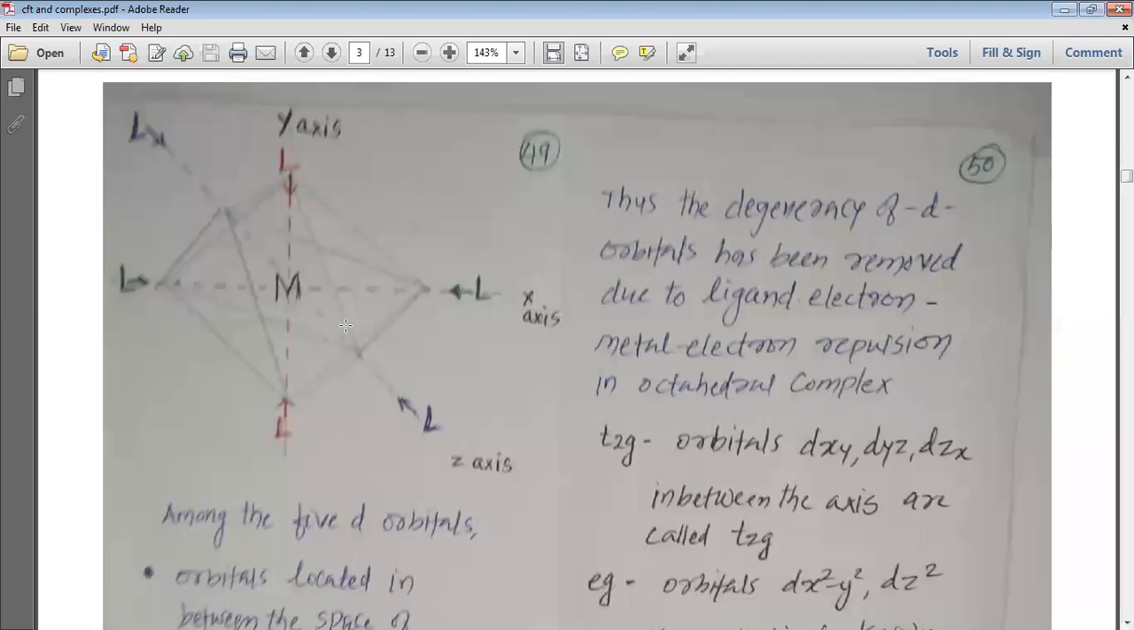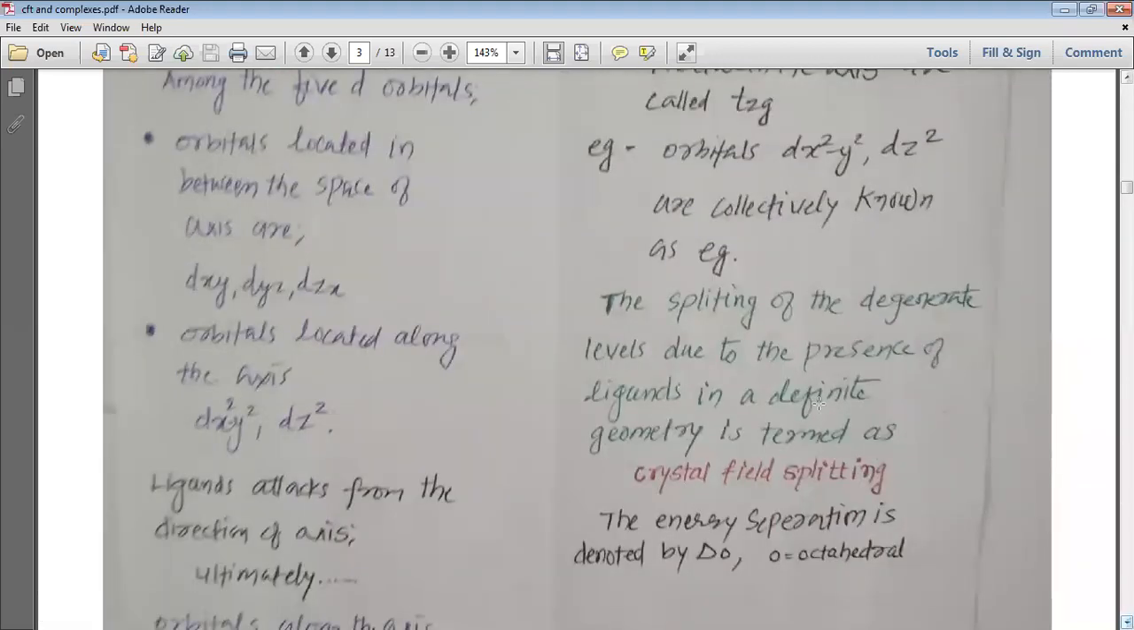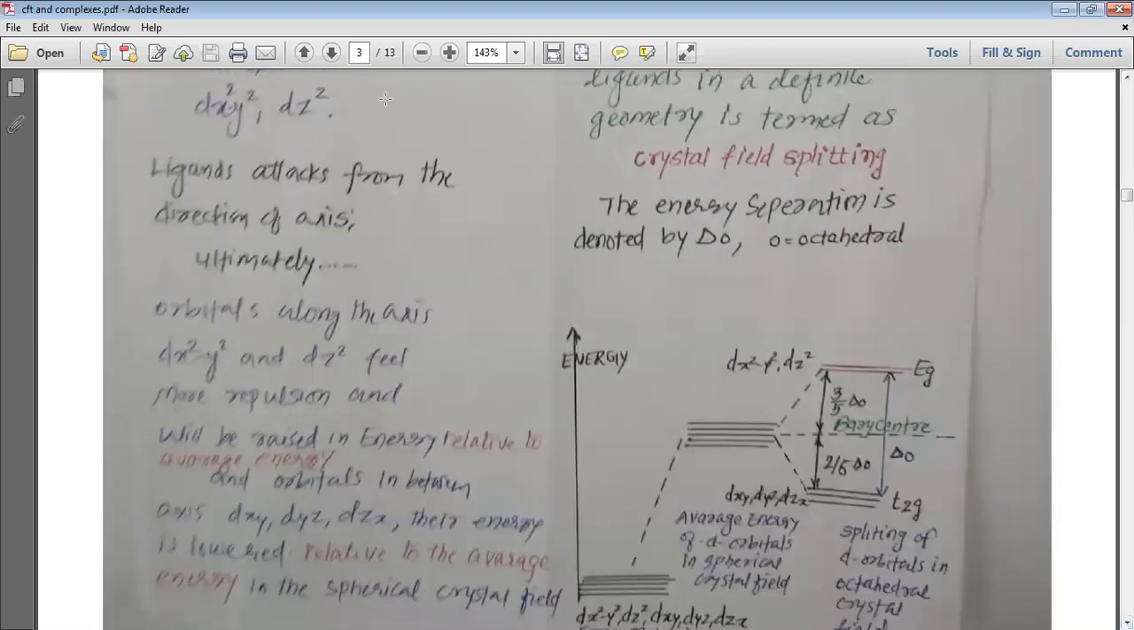So when these ligands attack from the direction of the axes, those orbitals which are present in the direction of the axes feel repulsion. Orbitals located in between the axes, which are dxy, dyz and dzx, do not feel much repulsion, but orbitals located on the axes, like dx square minus y square and dz square, do. So here we can easily understand, my dear students, that the ligand attacks from the direction of the axes.